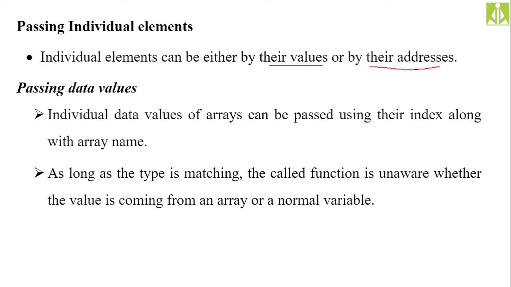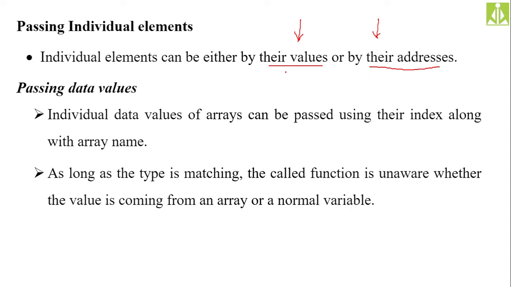Whenever we are talking about individual elements, those individual elements are nothing but variables only. What is an array? It is a collection of variables. So when we are talking about individual elements from the array, that is nothing but variables from the array. When we have variables, we can pass the values of the variables, or we can pass the addresses of those variables. Values as well as addresses. Again, two more concepts: passing individual element values and passing individual element addresses.